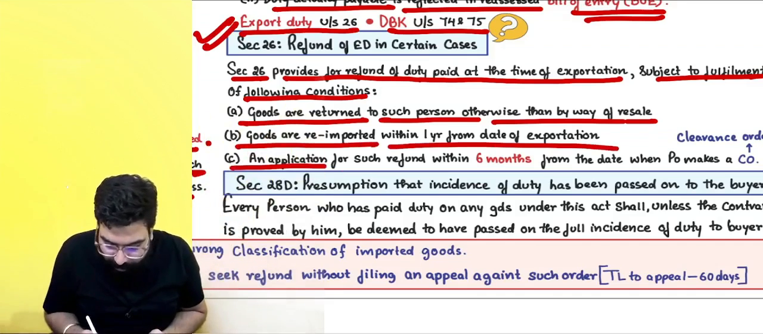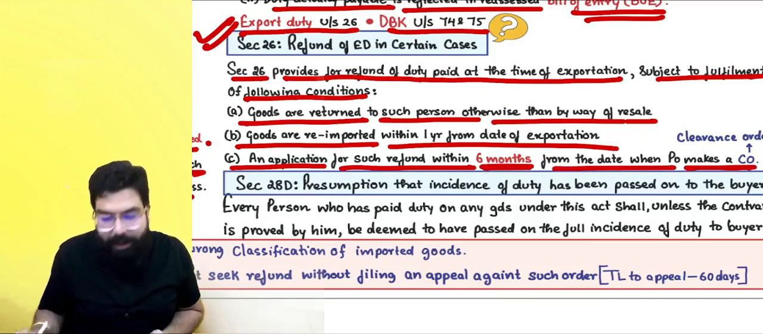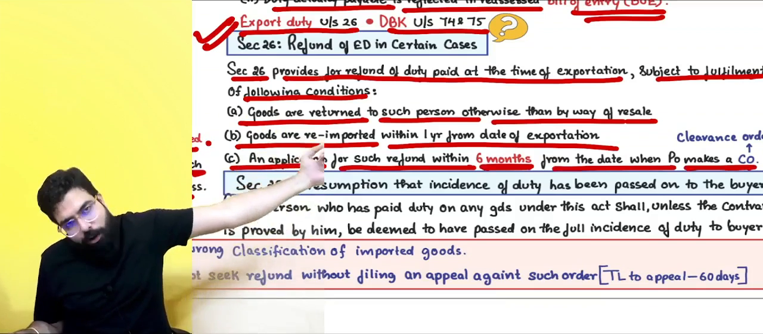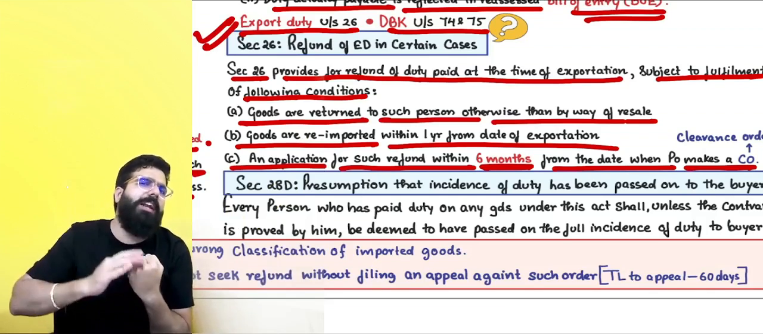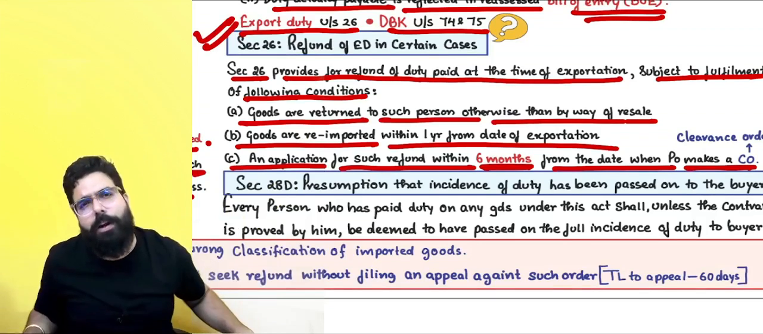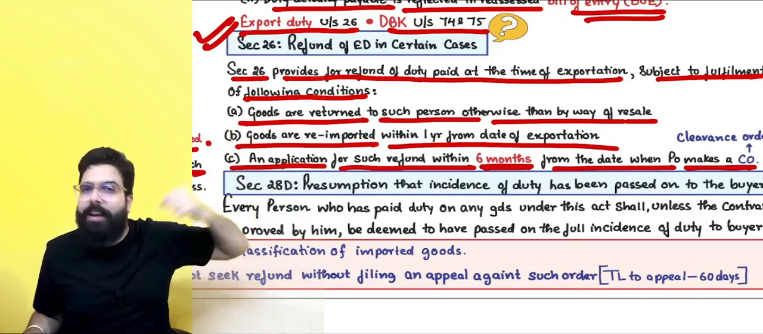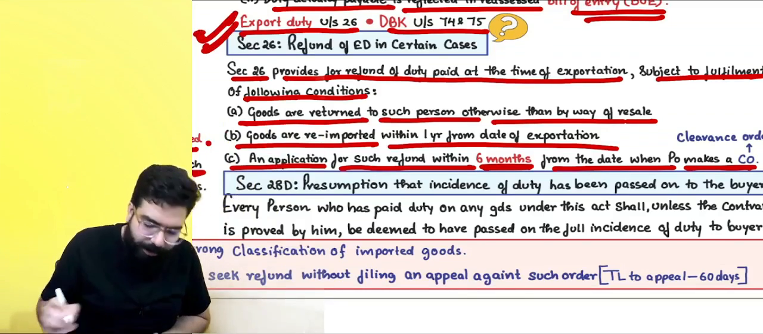Next, an application for such refund within 6 months from the date when proper officer makes a clearance order. You exported the goods, and now your goods have come back into India and you have got a clearance order. The day you get a clearance order, within 6 months, go ahead and file an application that, sir, when I exported, I paid export duty. Now goods have come back. Please return my export duty.